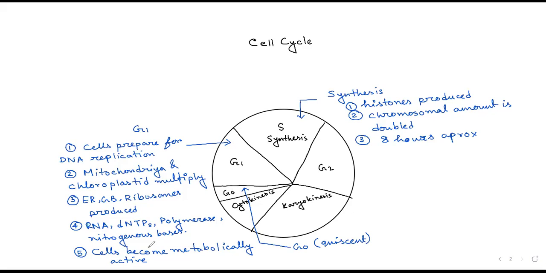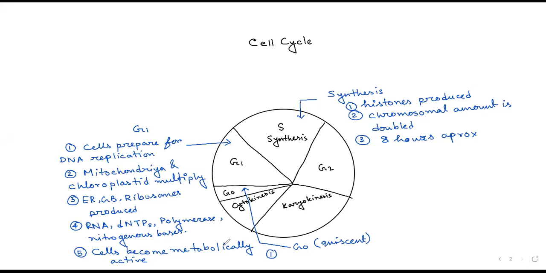At this stage, cells are metabolically active, but they get arrested for some time. That means a cell can stay like this in quiescent phase or G0 phase for years. It's ready to go to the next division, but it's not starting the preparation and synthesis. It is living. It is waiting for the correct signal to move ahead.